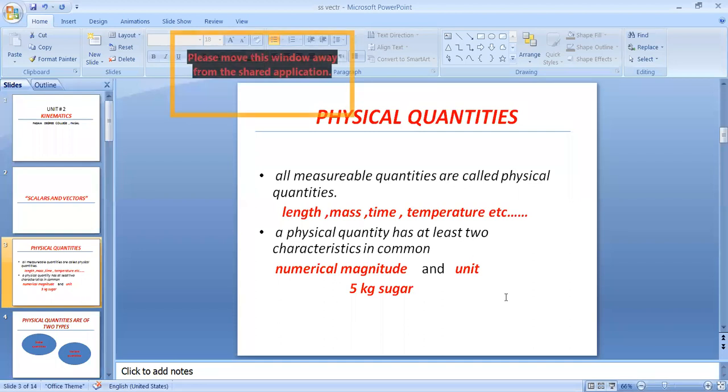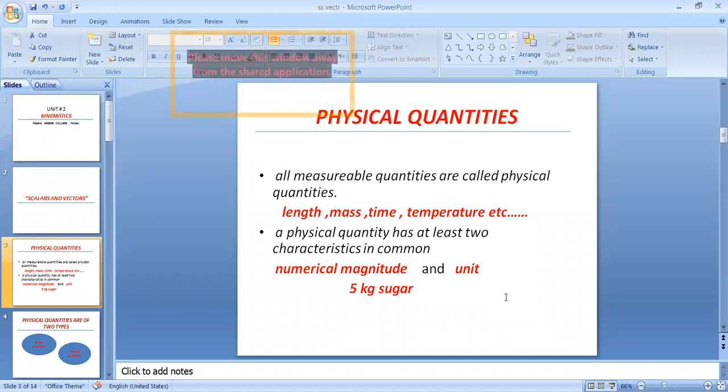As we have discussed in unit number 1, physical quantities and measurements, examples are length, mass, time, temperature, number of mole, velocity, speed, acceleration, momentum, energy, work. All these are called physical quantities.